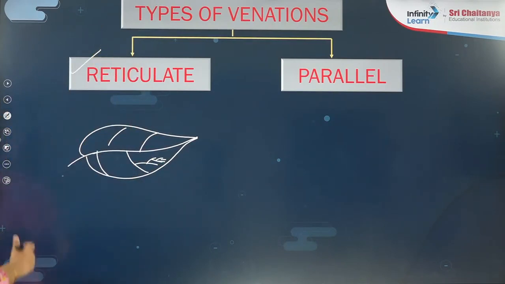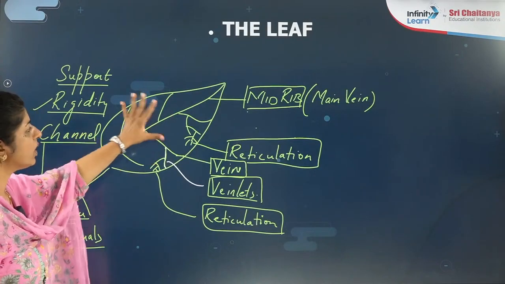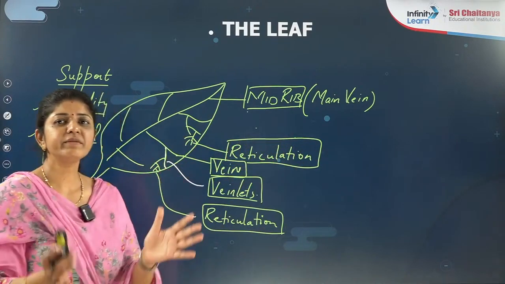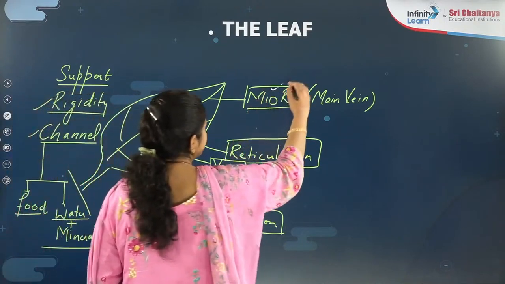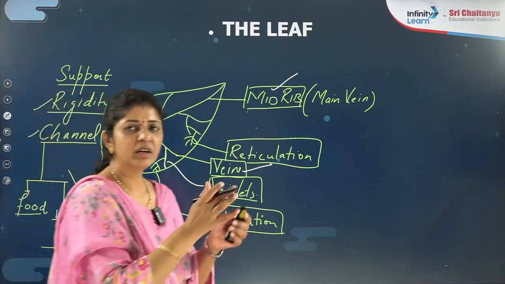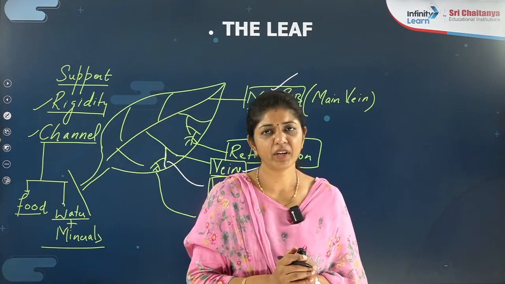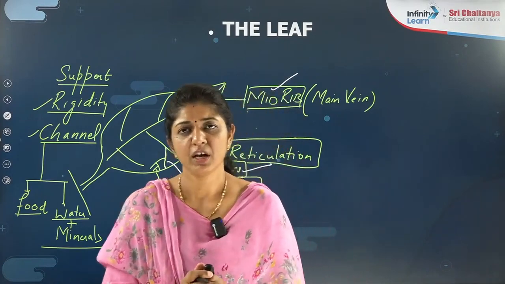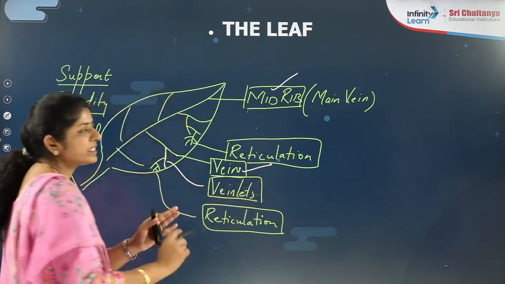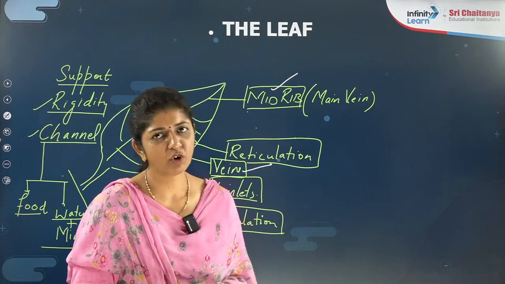So in the leaf I discussed previously, what type of venation have I shown you here? Reticulate venation. Then what do all leaves have? All leaves have at least the midrib and at least the veins, whether it is a reticulate leaf or a parallel leaf with the parallel venation. So at least both have what thing? Midrib and the veins. Veinlets can be present or absent. That depends upon what type of venation we are talking about, right?